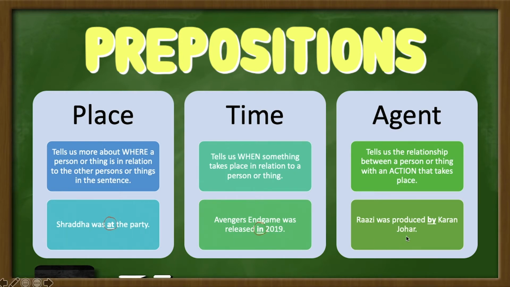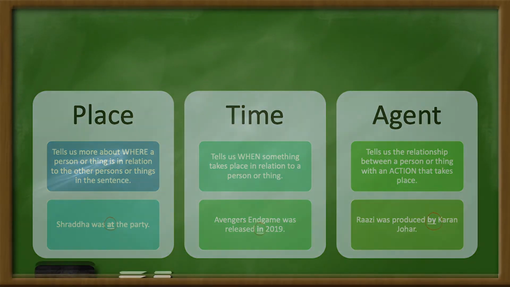And the final sentence, the preposition is by. Through this preposition, we know that Karan Johar did an action. He produced Razi. Who produced Razi? The film was produced by Karan Johar. So the third type of preposition, the preposition of agent, tells us the action that a person or thing did. Alright?